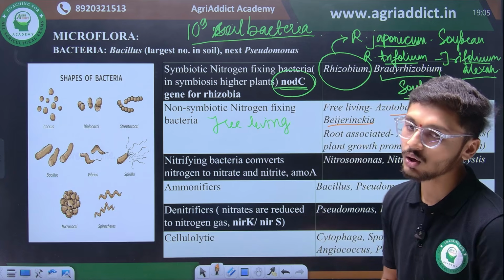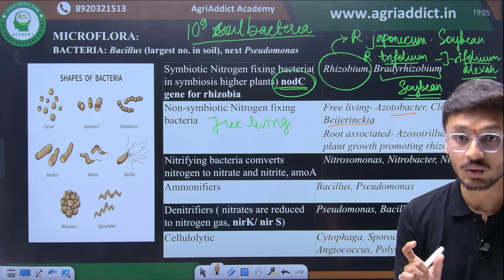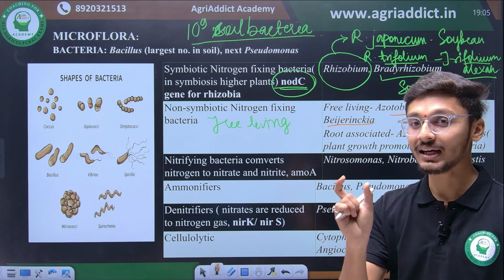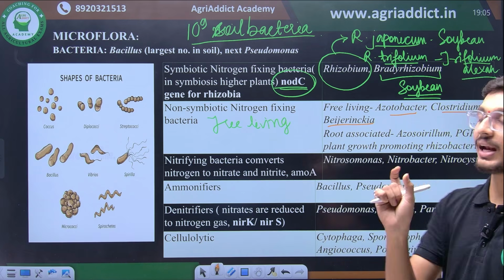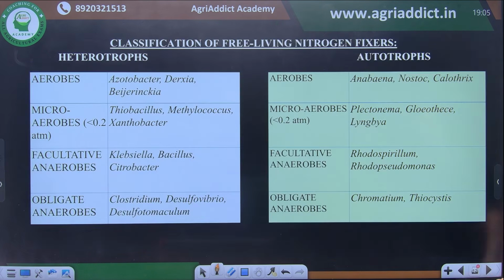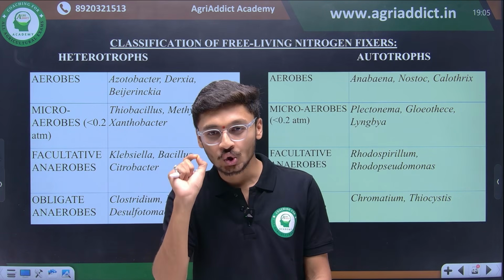Then there are cellulolytic bacteria, which play a key role in the breakdown, the cellulolysis, of cell mass, carried out by Cytophaga, Sporocytophaga, Angiococcus and Polyangium. So these are very important genera of bacteria on the basis of the work they perform in the soil system. Do not forget, this is a key stage of revision, and your revision here should be such that you definitely score.